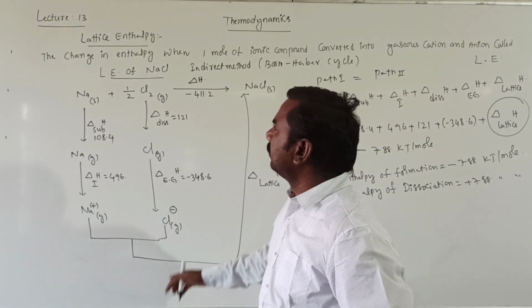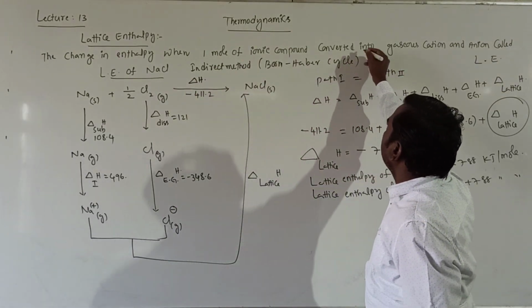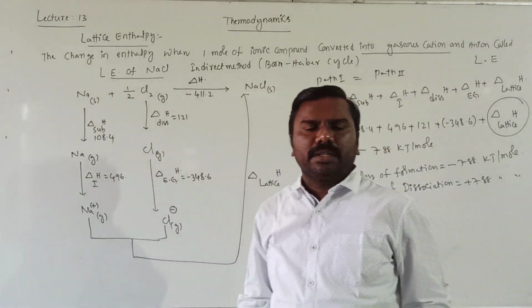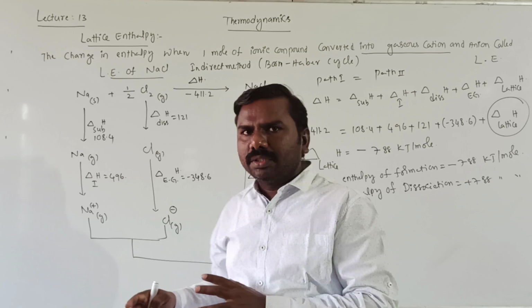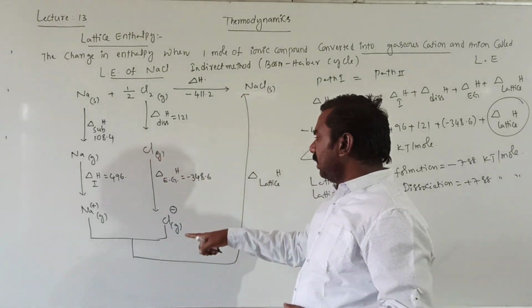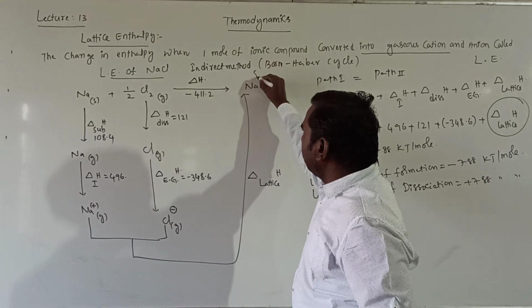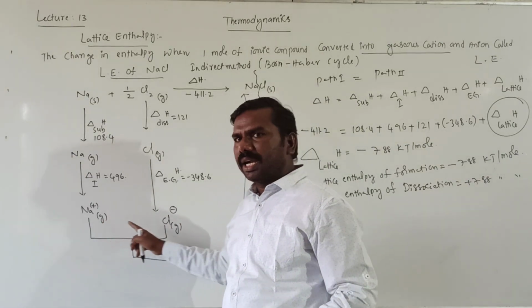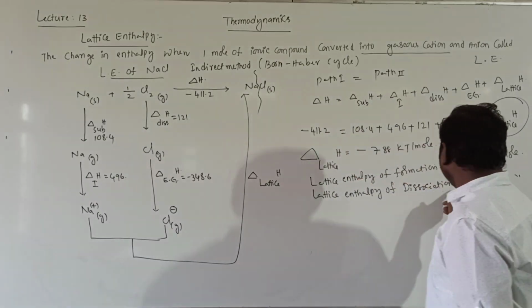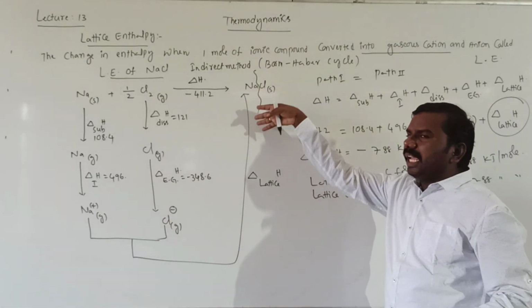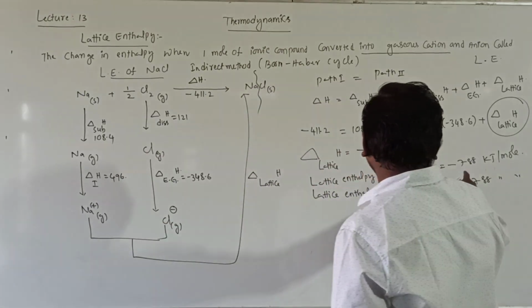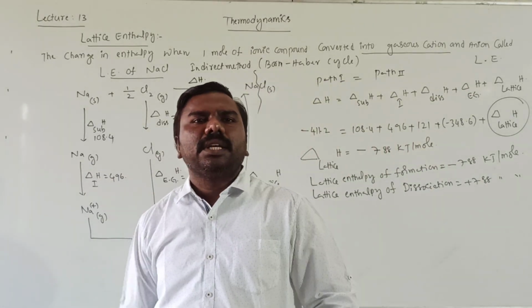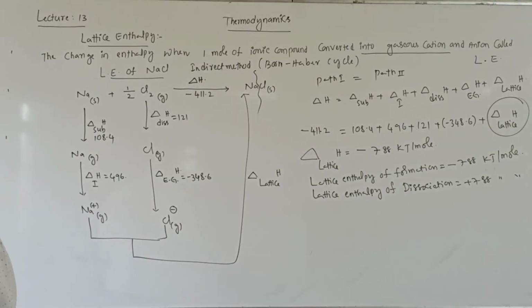As I told you in the definition, it is the change in enthalpy when 1 mole of ionic compound is converted into gaseous cation and anion. It means the ionic compound is broken into gaseous cation and anion. So that is called the reverse one. That is also called lattice enthalpy, but the value becomes plus. For breaking, energy is required, that's why plus. For making, energy is released, that's why minus. By the indirect method, we can calculate this lattice enthalpy.